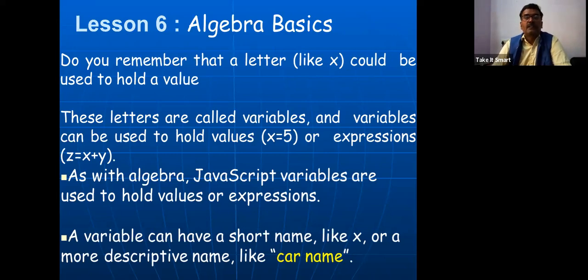Okay, variables. Like X could be used to hold a value. We declare variables in the program. So why do we declare variables? To hold values. How do we declare? We can give some name, or use any letter A, B, C, X, Y, Z. Car name can also be a variable. There are some variable naming rules that you may have studied in C and C++.